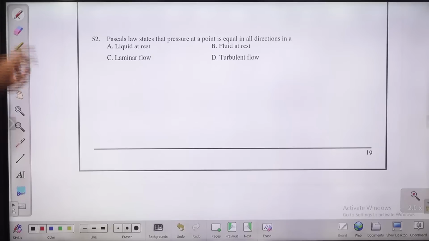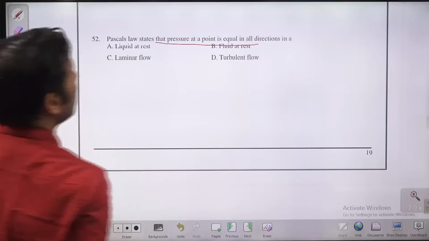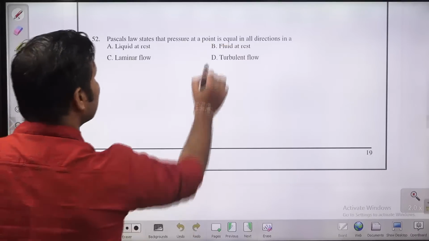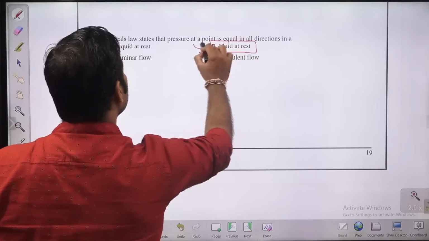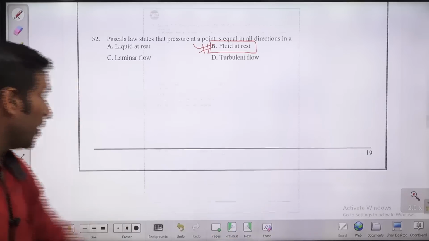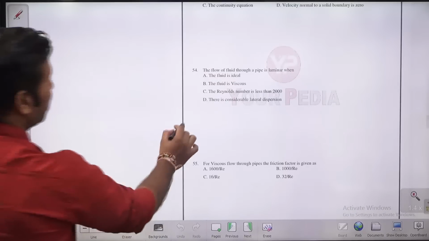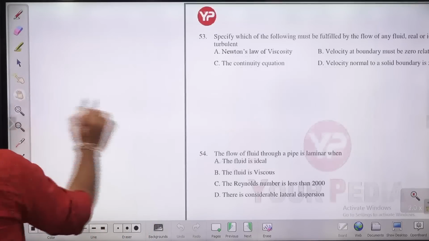Pascal's law states that. What is Pascal's law, guys? In a static fluid, in a fluid at rest, the intensity of pressure in all directions is the same. So according to Pascal's law, the intensity of pressure is equal in all directions for a fluid at rest. So option B is the answer for this question. If you provide some pressure at a particular point, it will be equally transmitted in all directions. Now next question, guys, question number 53 in front of you.